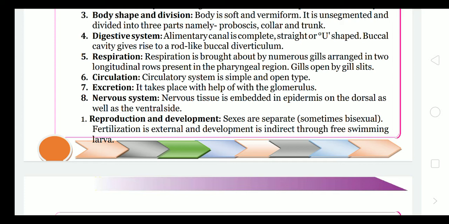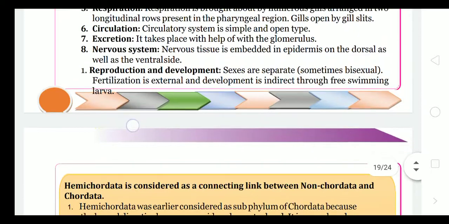Reproduction and development: sexes are separate, sometimes bisexual. Fertilization is external and development is indirect. Indirect means they show different stages and they are free swimming.